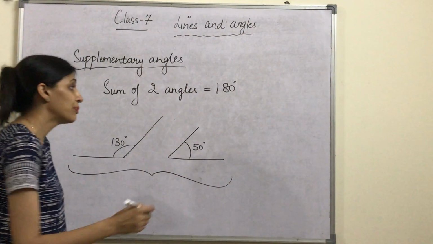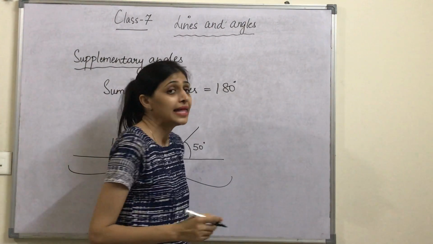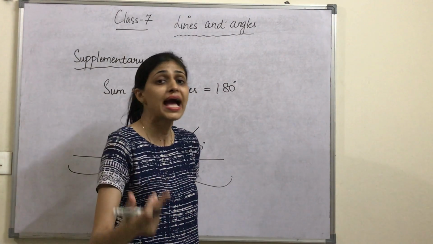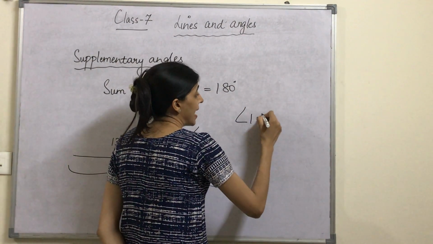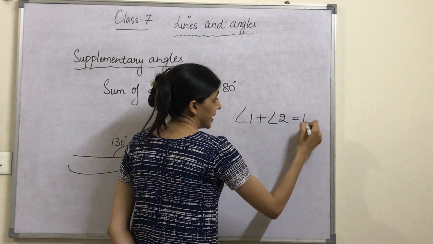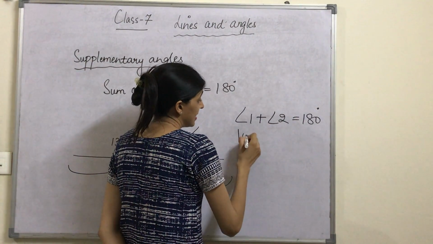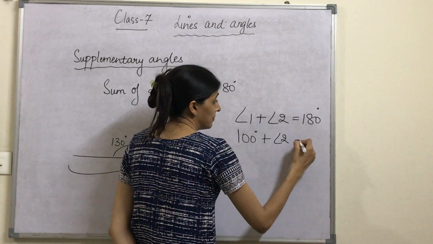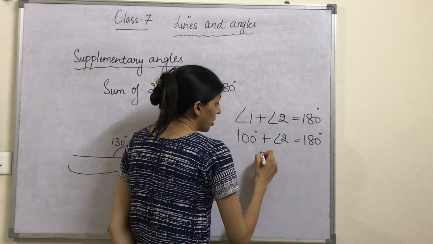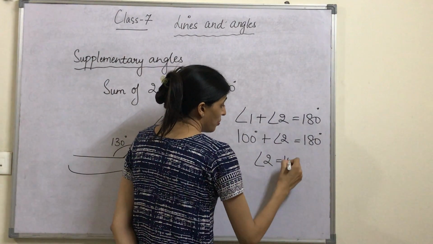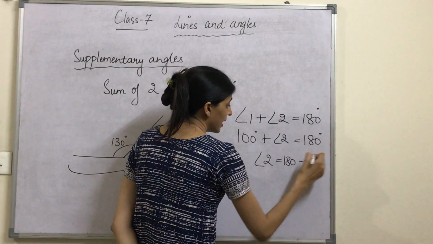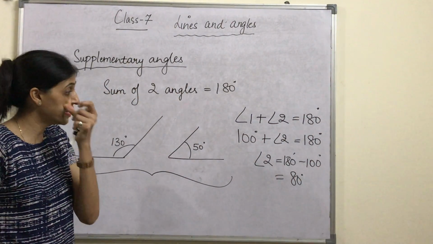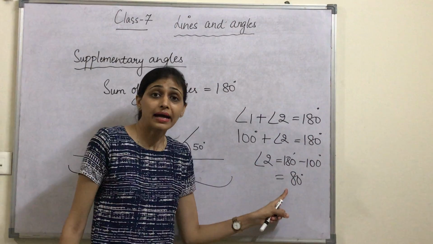Suppose we are given a question that one angle is 100 degrees and we have to find the other supplementary angle. We know the sum of two angles is 180 degrees. One angle is 100 degrees and we have to find the other angle. So how do we find it? 180 minus 100 degrees, which is 80 degrees. In this way we can find the other supplementary angle.